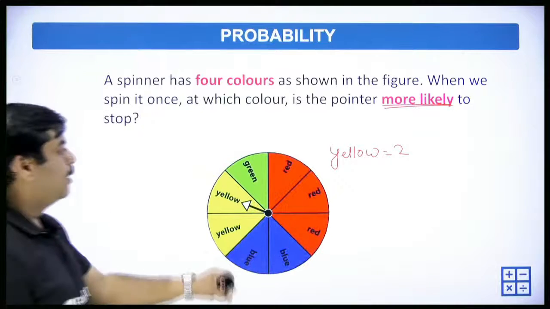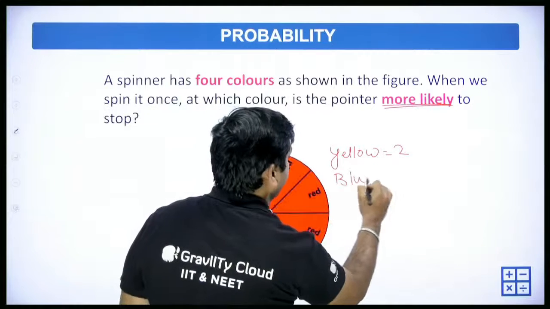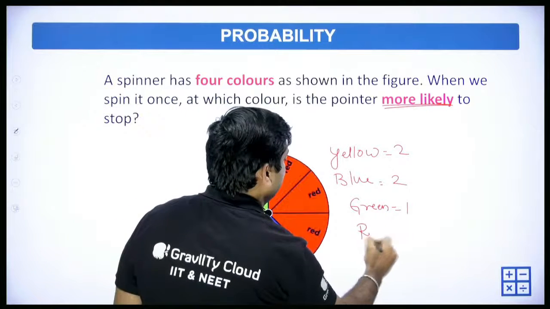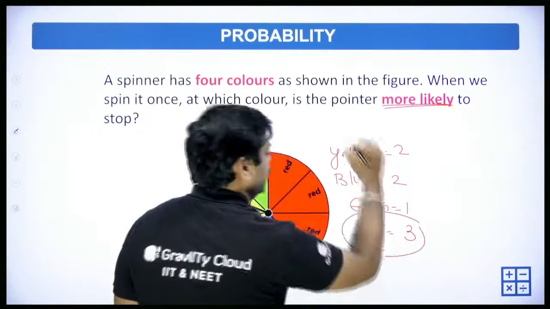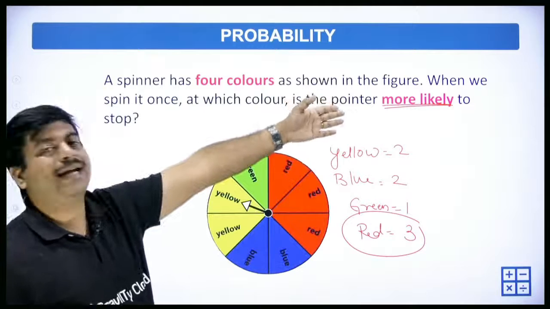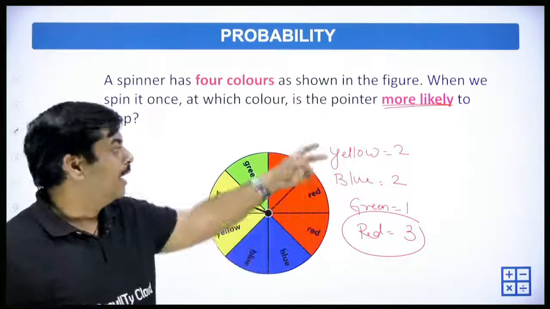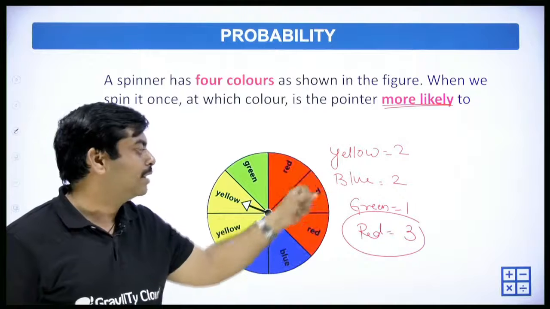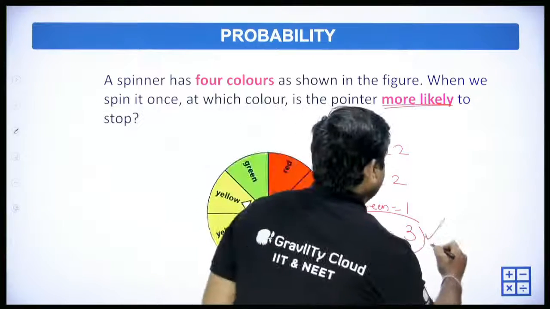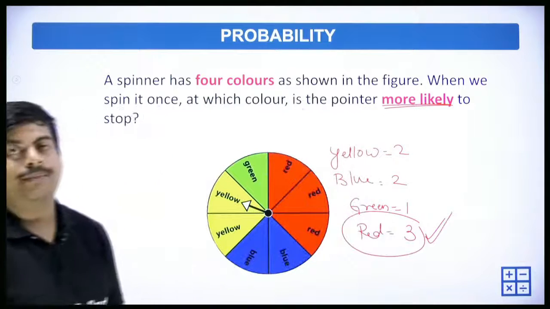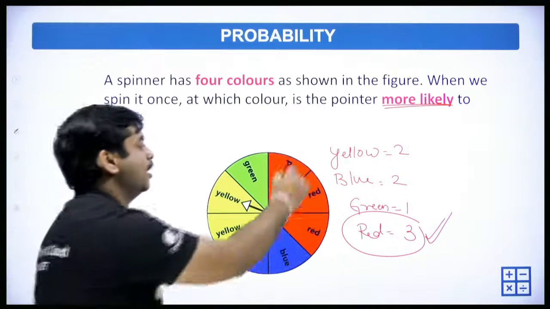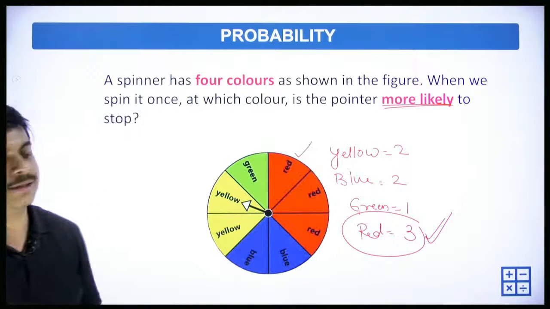Yellow is 2 times, blue is also 2 times, green occurred once, and red is 3 times. So the most occurred event is red. Yellow there are 2, blue there are 2, green there is 1, but red we have 3 possibilities. So the pointer is more likely to stop at red.